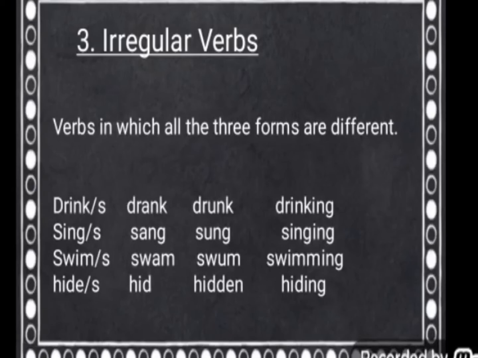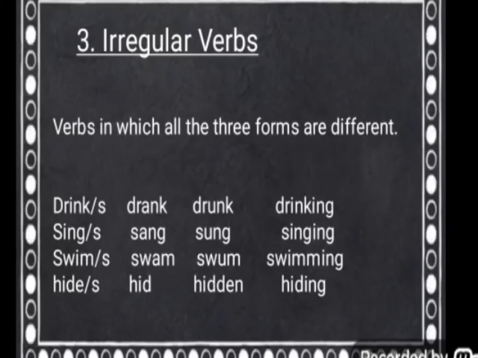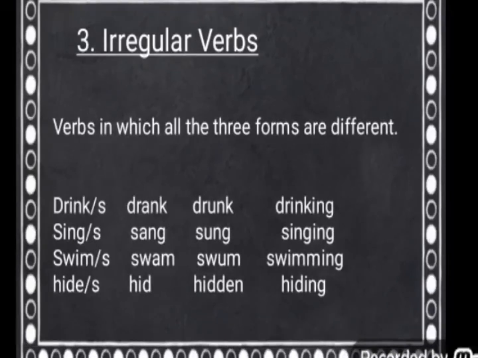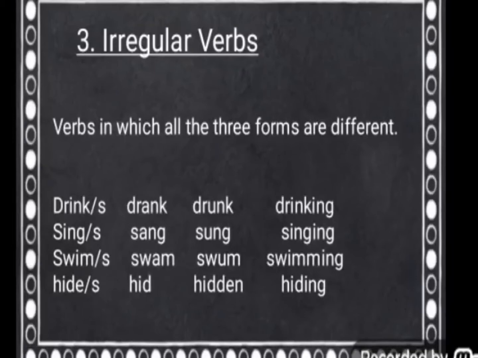Swim or swims as the base form, swam, the past form, the past participle is swum and the ing form is swimming. Hide or hides as the base form, hid as the past form. The past participle form is hidden and the ing form is hiding.